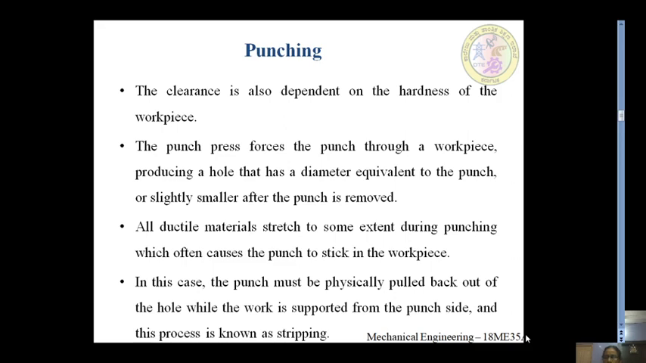So we can see that when the punch moves in the downward direction to create a hole, usually in case of ductile materials, the workpiece material is going to stick to the tool itself, that is the punch itself. So removing that particular material from the punch is called the stripping process. In this case the punch must be physically pulled back out of the hole while the work is supported from the punch side, and this process we are going to call the stripping process.